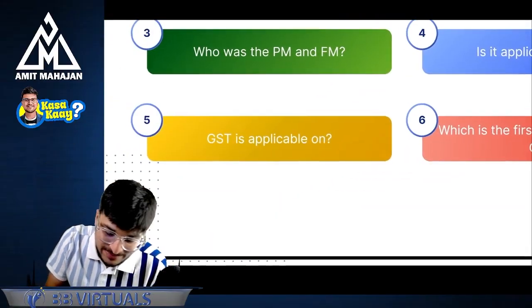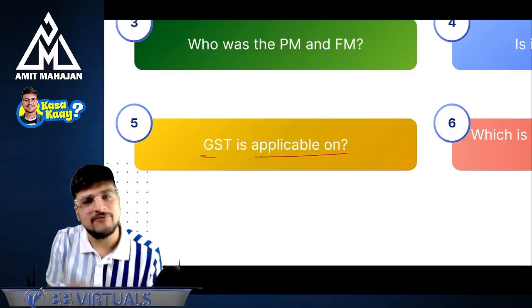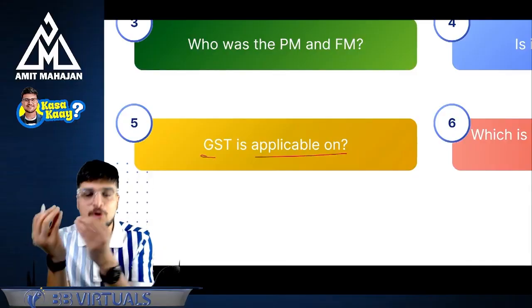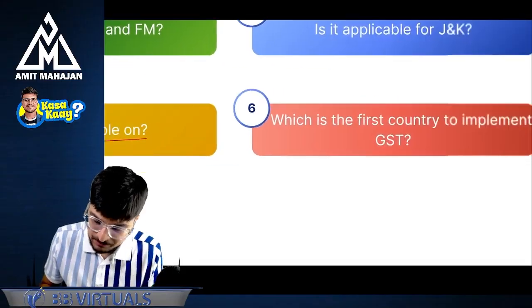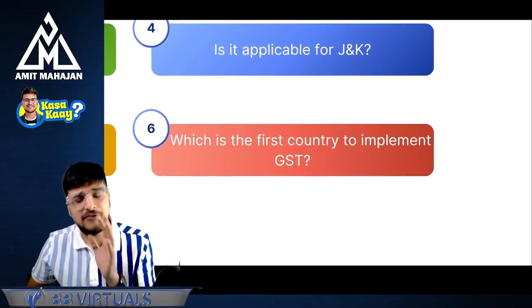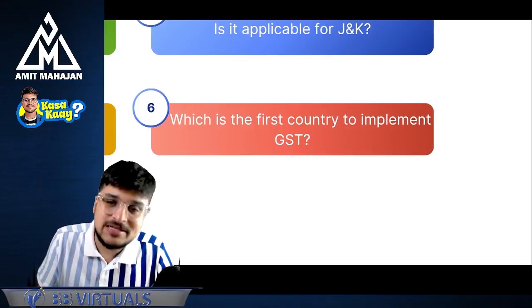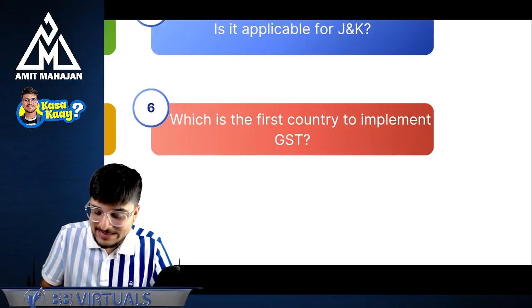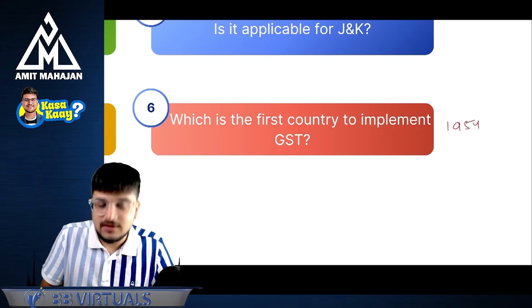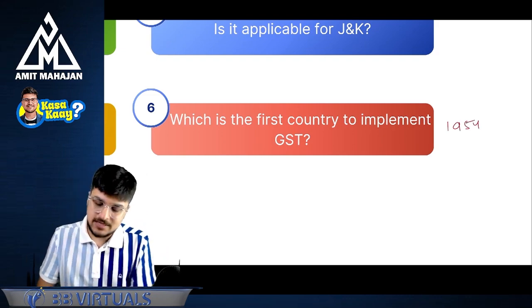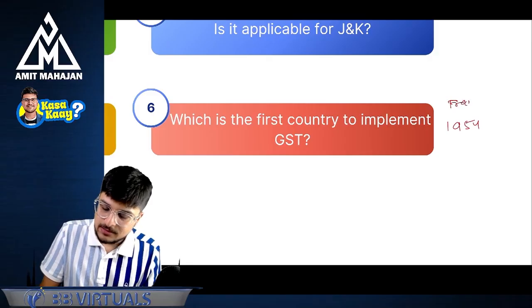Okay. Next point is GST is applicable on what? Very simple. GST is applicable on goods and services. Point number 6, sir, which is the first country to implement GST? First country to implement GST is France, and in 1954, the GST got introduced in France.